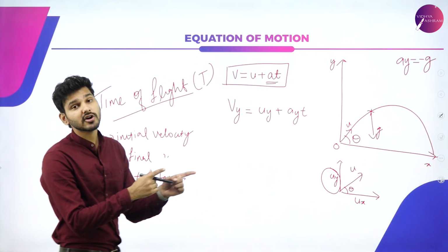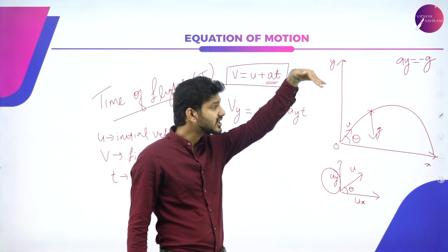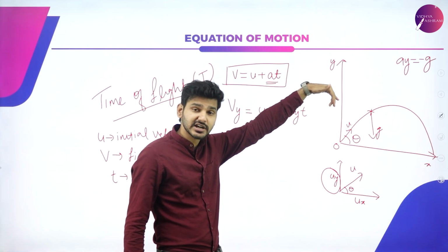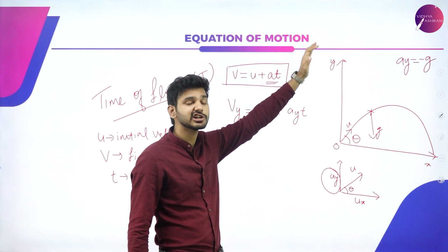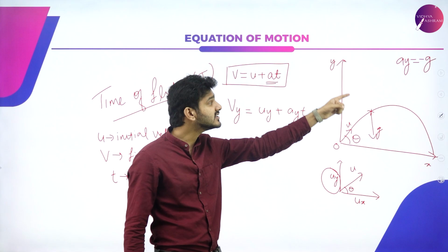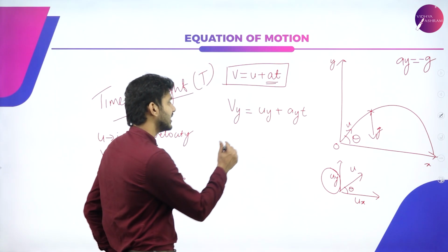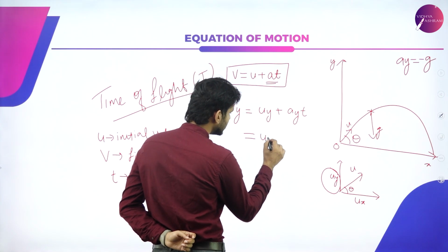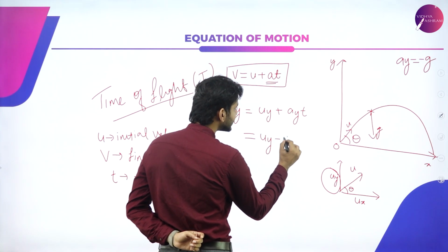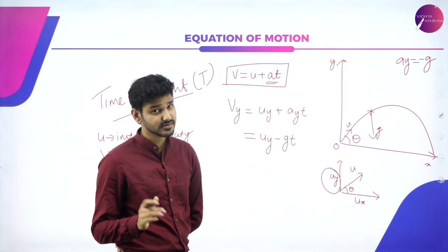Why negative? Because it is acting downwards relative to the perpendicular component y. Hence we write this as uy minus gt. I hope that's clear.